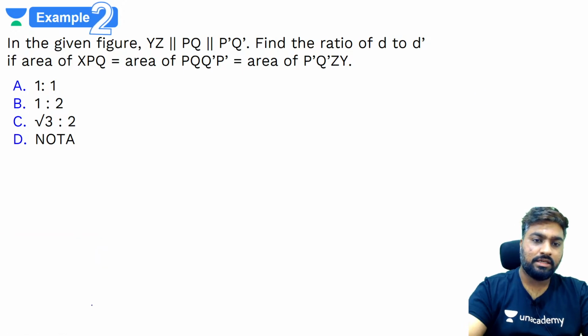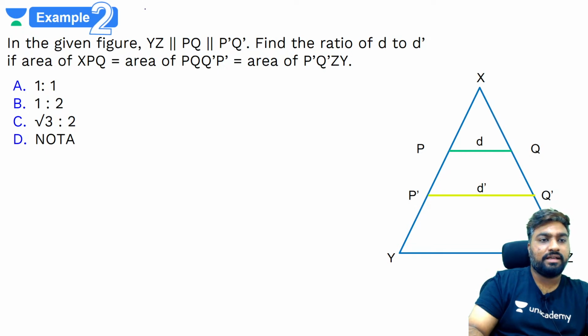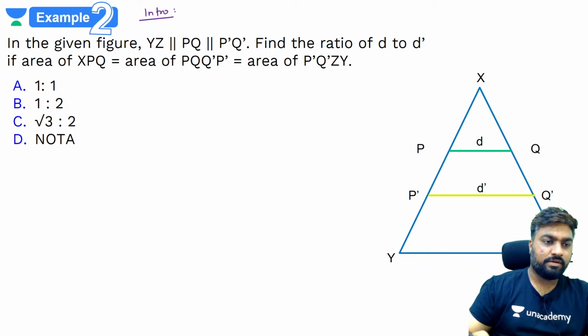Next question. Here is the diagram for it. Read the question, try this out. We did this during the intro class. Do you remember? Rishi, yes, 3 is the smaller lower part, 2 is the upper part, together they make 5, right? Superb. Akshay says D. He's saying the ratio is 1:√2.